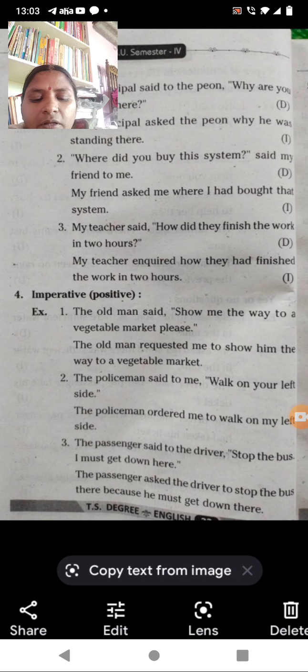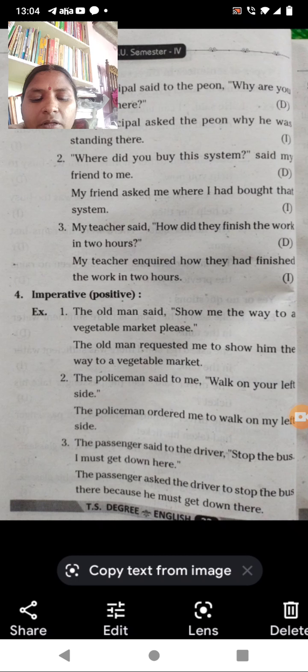So here the imperative sentence: the old man said, "Show me the way to the vegetable market, please." So what did the old man say? That is, show me the marketplace. Then the next one: the old man enquires me to show him the way to the vegetable market.